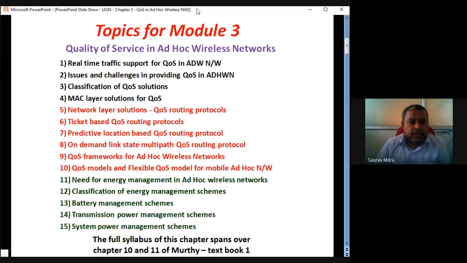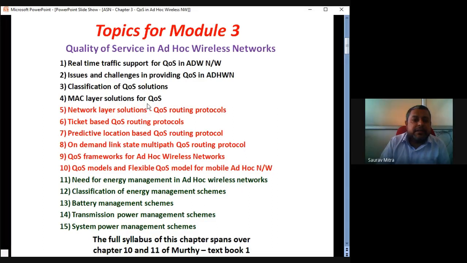I have divided the whole module's topics into three parts. The first part is given in black. Initially we will see the introduction and the different aspects of quality of service, then quality of service in ad hoc wireless networks, then classification of QoS solutions. We will see the different layer-wise classification.